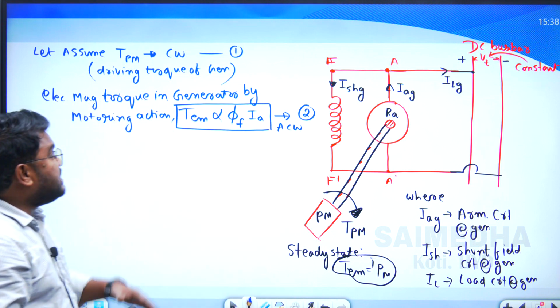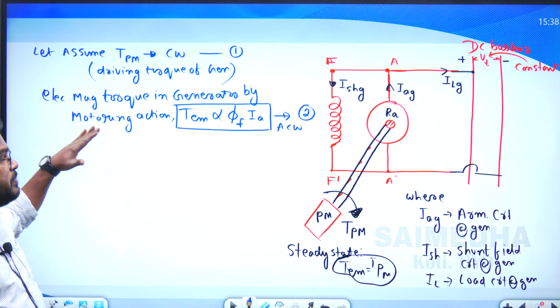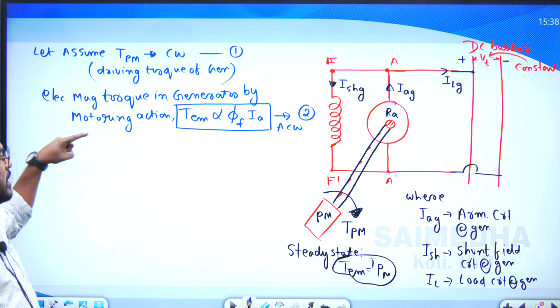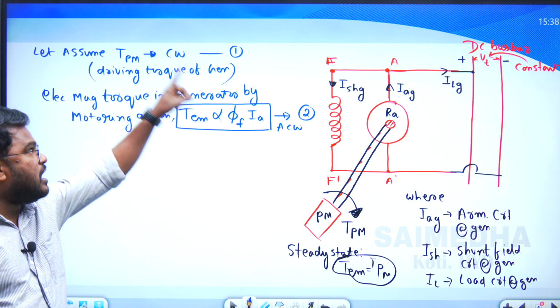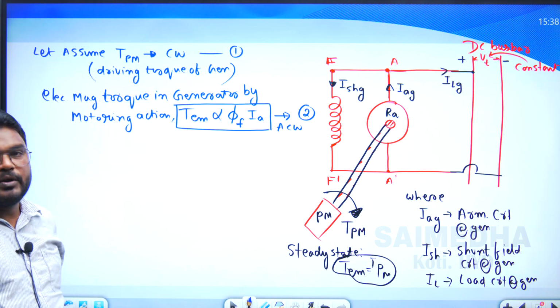In the generator also, motoring action takes place, due to which electromagnetic torque is produced, which acts in the opposite direction to the prime mover rotation.